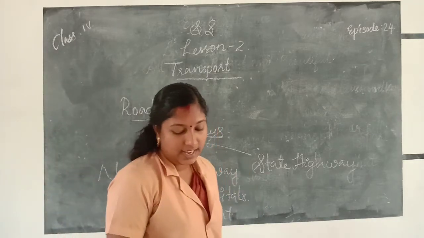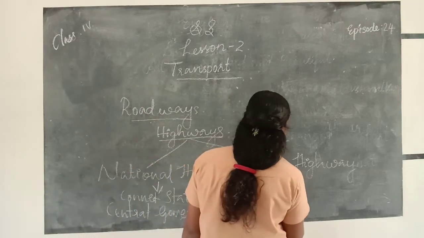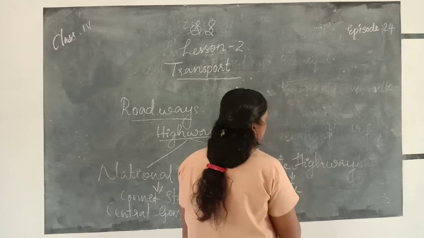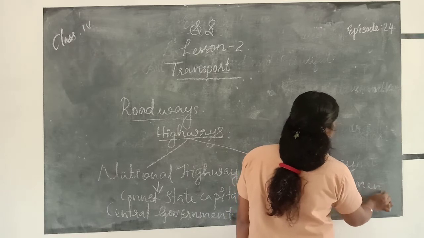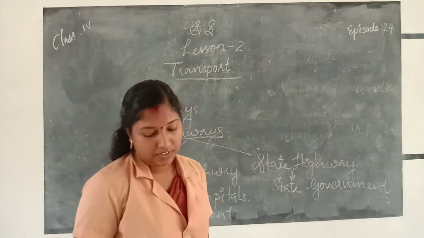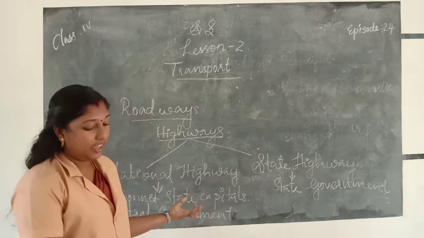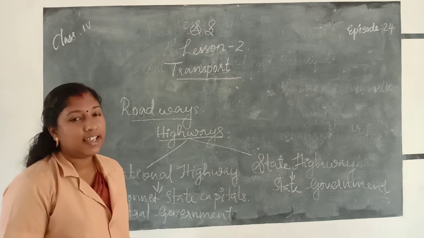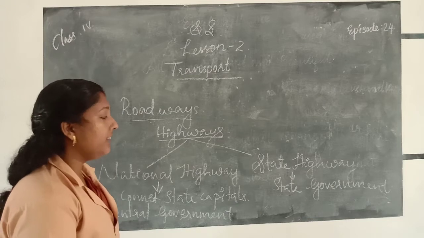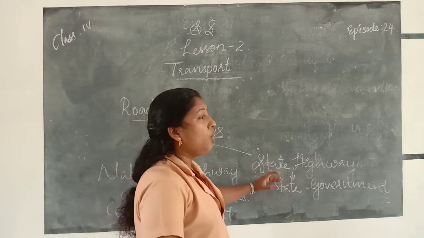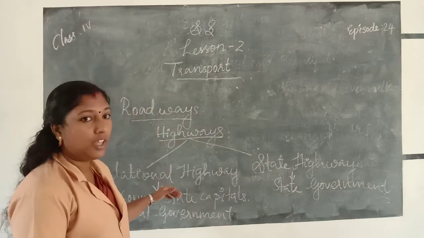Next one, state highway. The state highways are built by the state government. State highways are built by whom? State government. The state highway connects all important cities and towns within a state to the national highways. That means the state highway connects all the cities and towns to where? To the national highway.